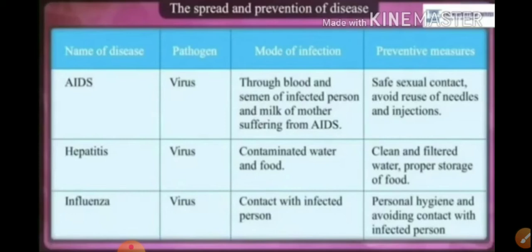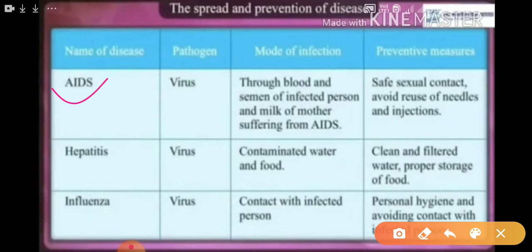You know AIDS. Yes, the disease AIDS. This AIDS disease is caused by which organism? That is a virus. It is a viral disease. Mode of infection: how does AIDS spread? Through blood and semen of an infected person and milk of a mother suffering from AIDS. It means if a pregnant woman has AIDS, there is a maximum possibility of the same AIDS disease passing to her baby after birth.